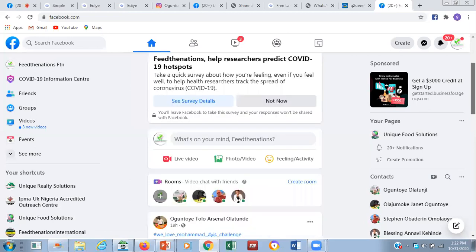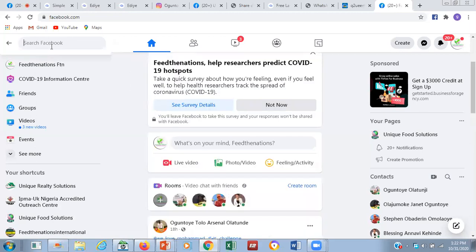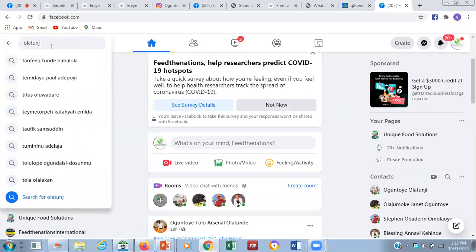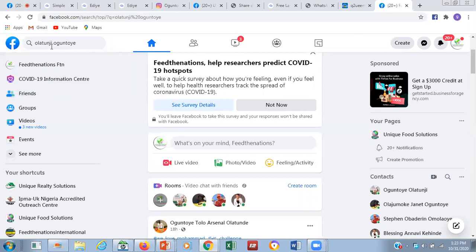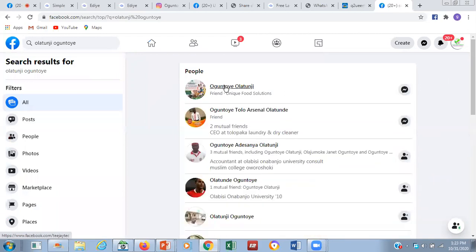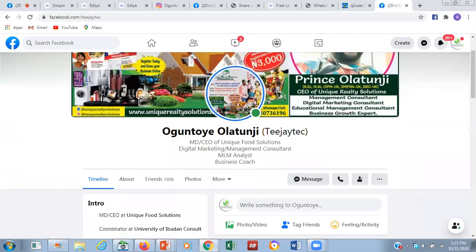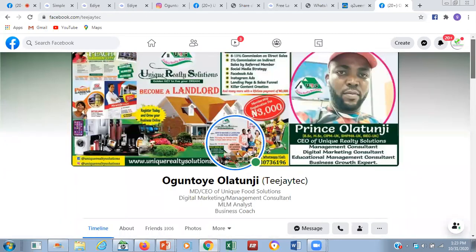So that is how. Let me open an account, TJ Tech. Let me open this account and see. That is my own personal account. Look at how that account is configured on Facebook, so that when anybody is looking for me, I'm already selling, I'm advertising for that person, either the person just sees me or the person wants to add something.